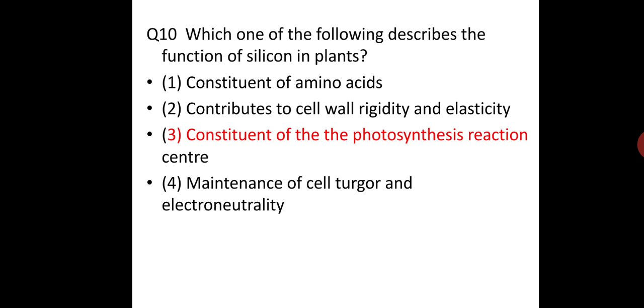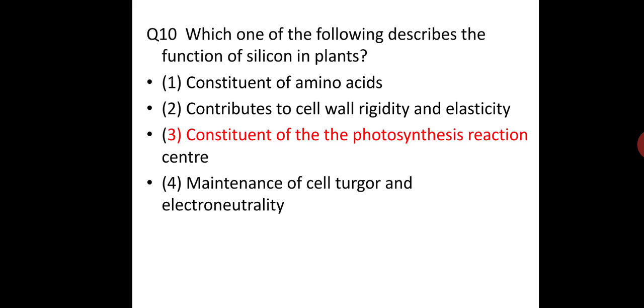Question number 10. Which of the following describes the function of silicon in the plant? Constituent of amino acid, contribute to the cell wall rigidity and elasticity, constituent of photosynthetic, no, it is incorrectly highlighted. Maintenance of cell turgor and electronegativity. So it is the contributor to cell wall rigidity and elasticity. As we see in ecosystem grasses, they have silica in their cell wall.